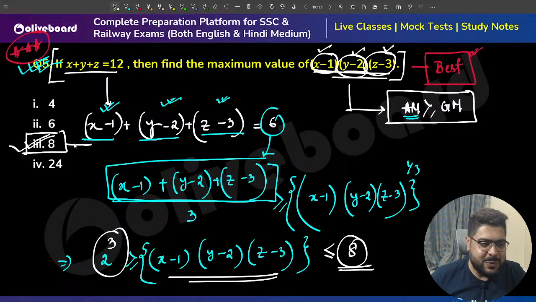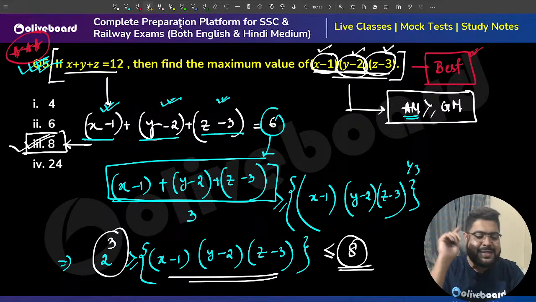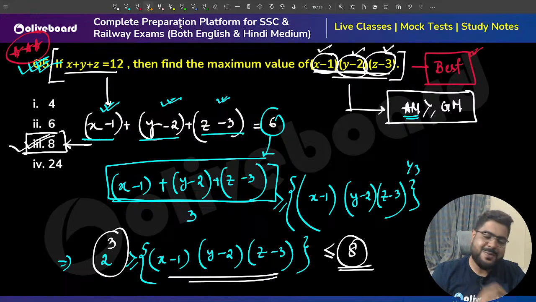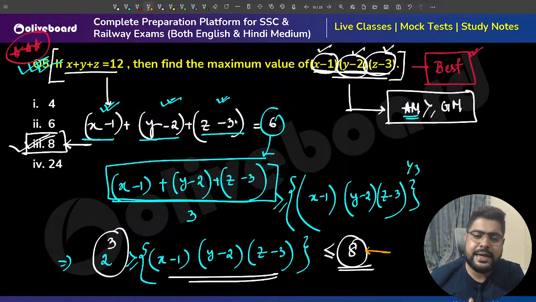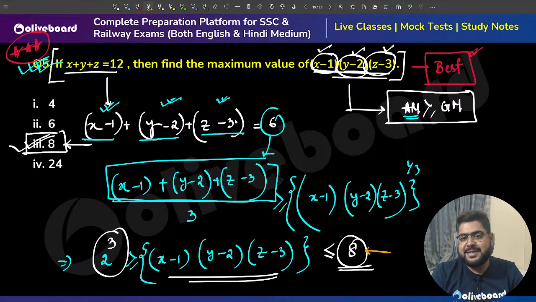So everyone had given the answer 6, which was actually wrong. The answer to this question is 8. Again, this is not an easy question. Let me say this is not by any chance an easy question, but it was a very, very good question. AM greater than or equal to GM.